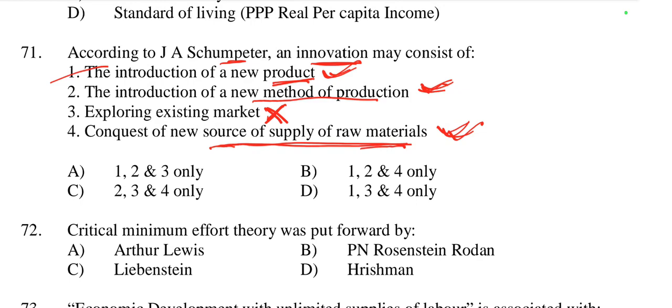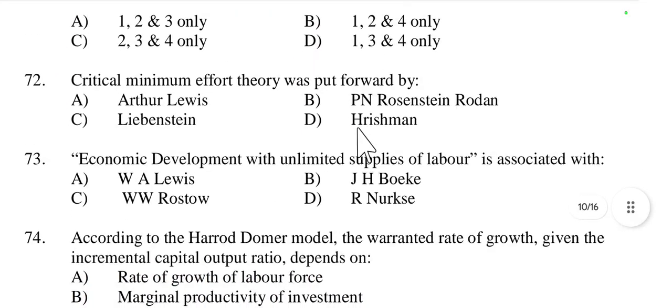So options number 1, 2 and 4 are correct. So 1, 2, 4 are in option B. Then question number 72, critical minimum effort theory was put forward by. Critical minimum effort theory was given by Leibenstein. So here the right option is option C, Leibenstein. Leibenstein gave the critical minimum effort thesis.